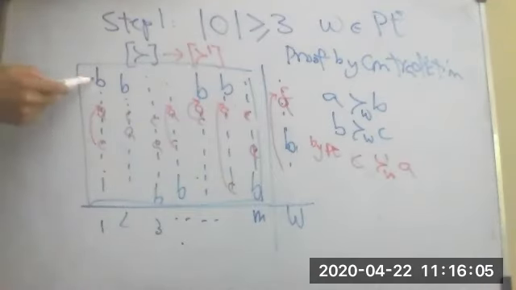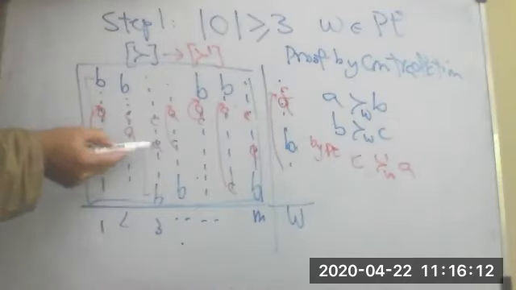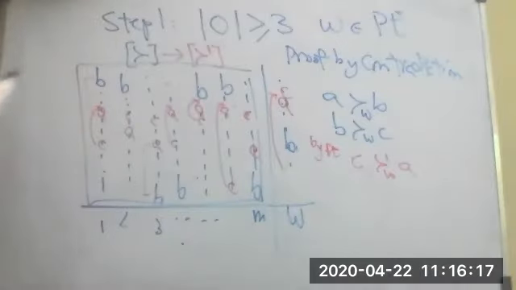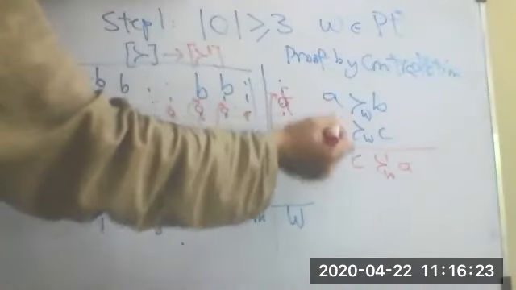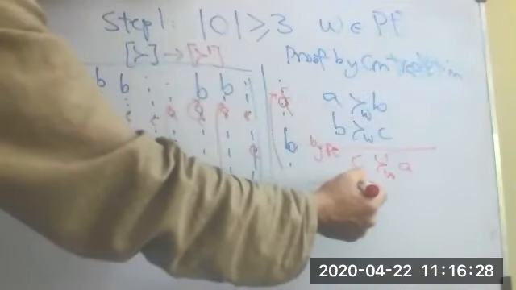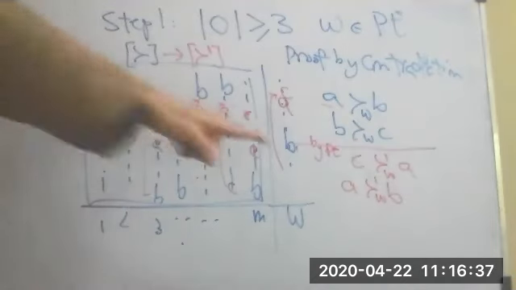The relative order of A and B has not changed. So if B was above A, it's still above A, and if B was below A, still below A. That means the relative order of B and A has not changed. So this holds true for the new preference profile as well. Let me write this down here. Okay, A is above B in the new preference profile given to this welfare function that's Pareto efficient.